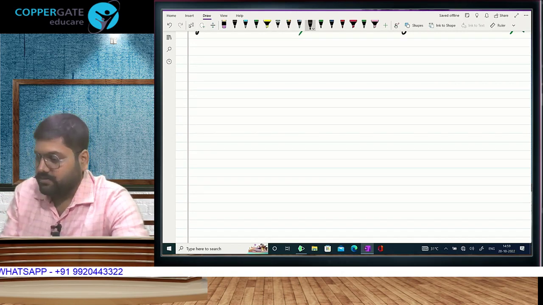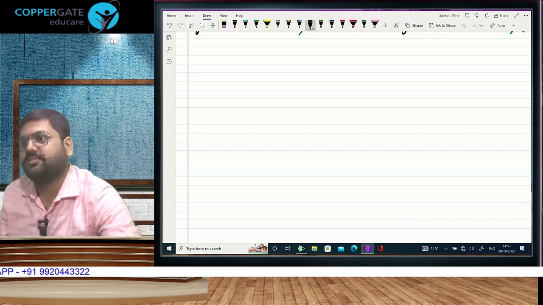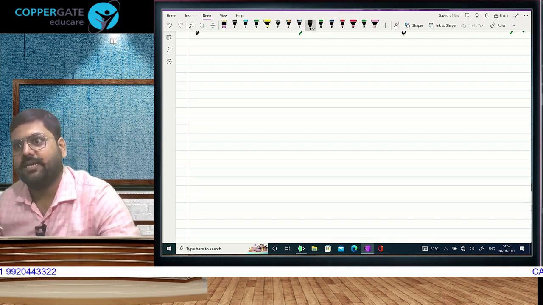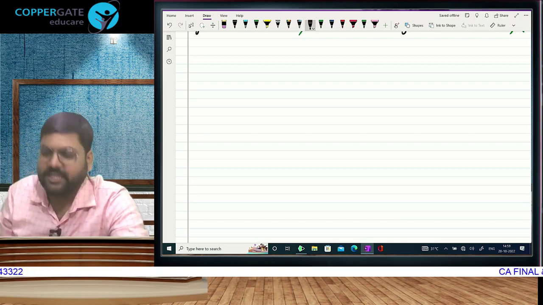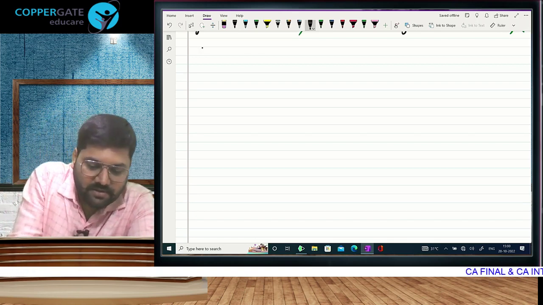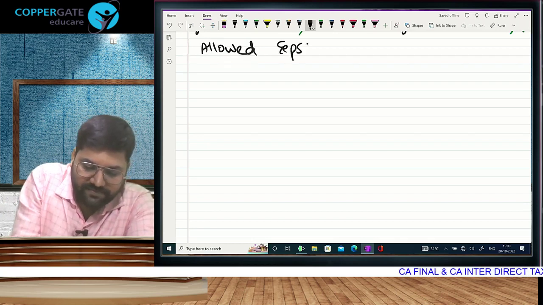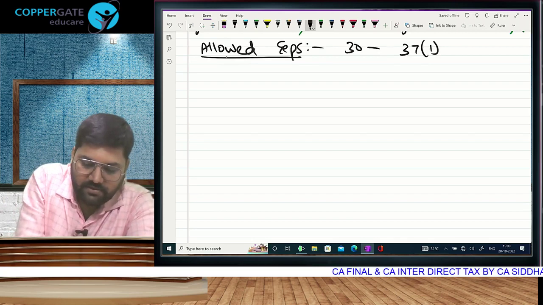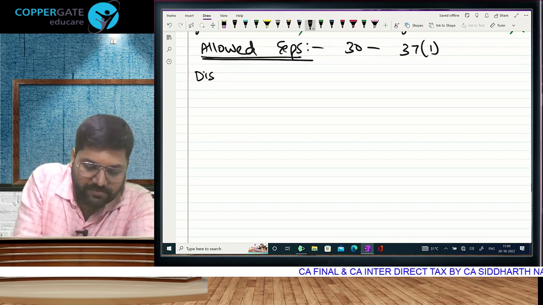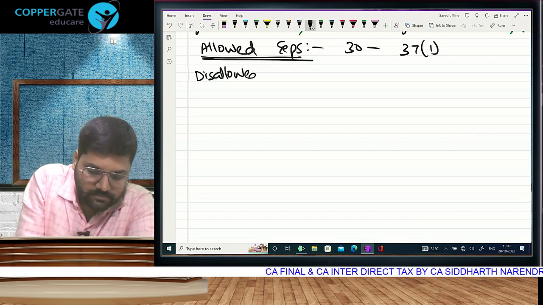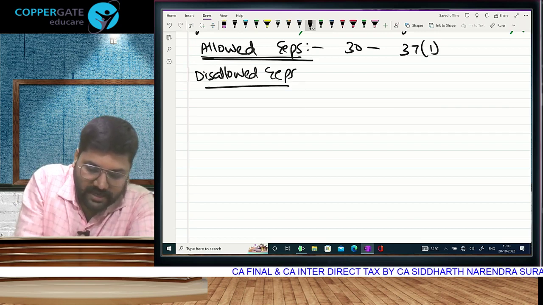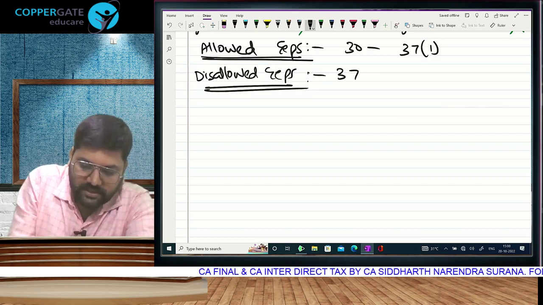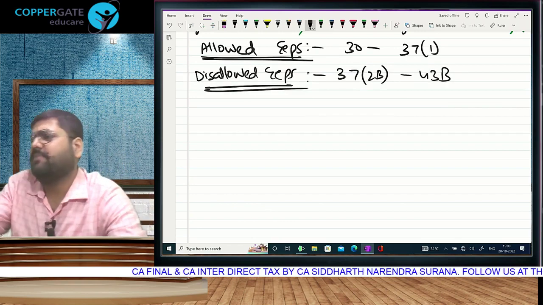From here, the chapter as far as sections, if I am teaching section, मतलब I am teaching Income Tax Act. And sections में only two things are given. क्या? Allowed expenses. They start with section 30. They go up to 37(1). Disallowed expenses. They start with 37(2)(b) and they go up to. Obviously, we will learn them one by one.